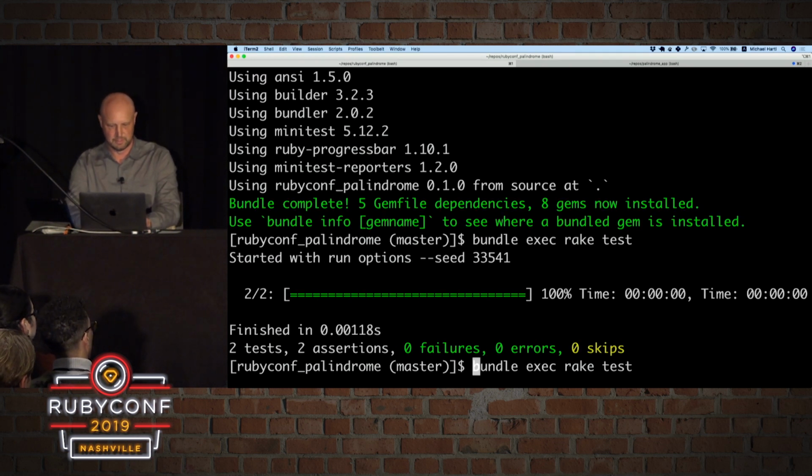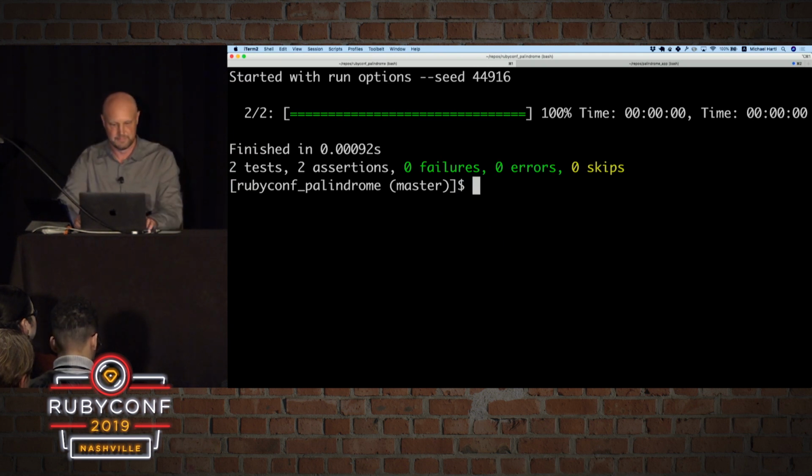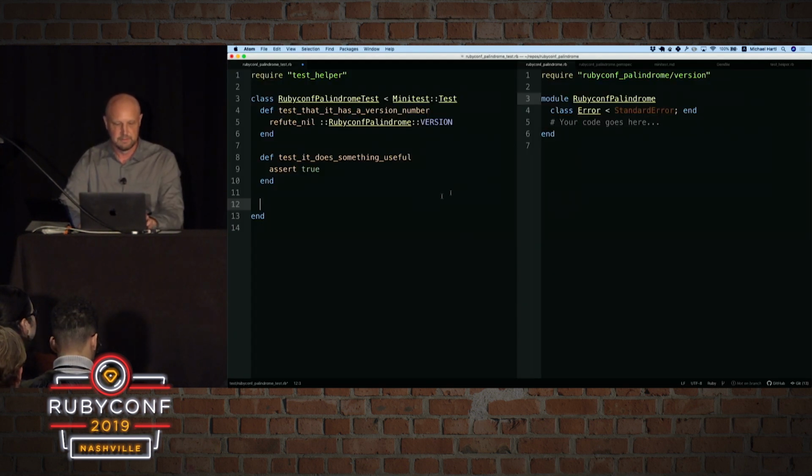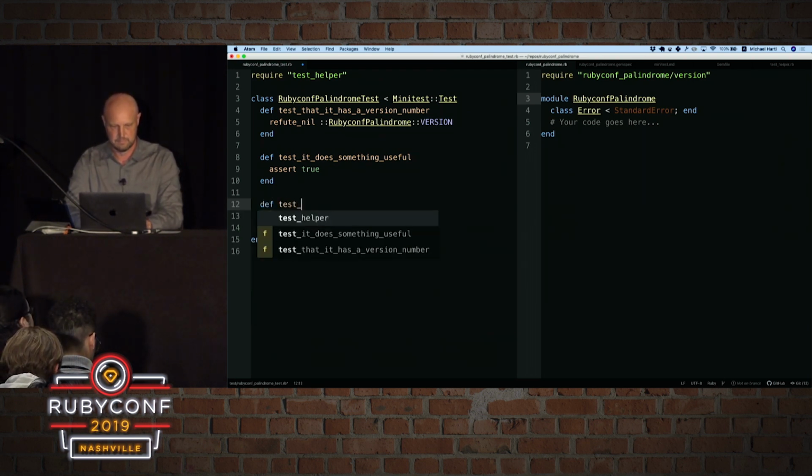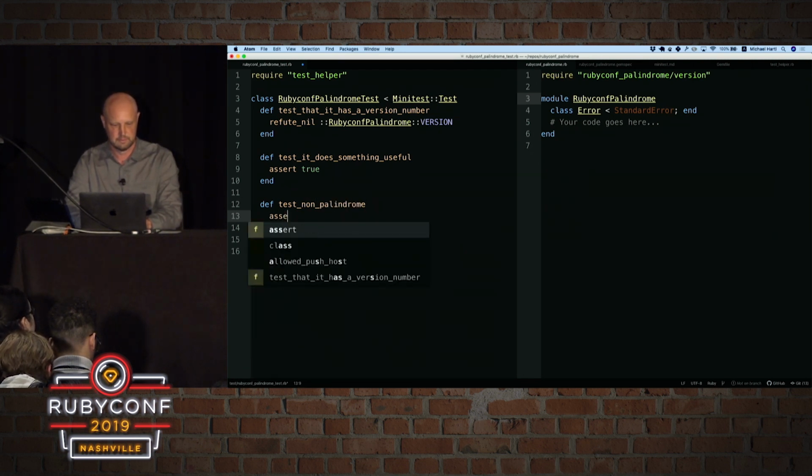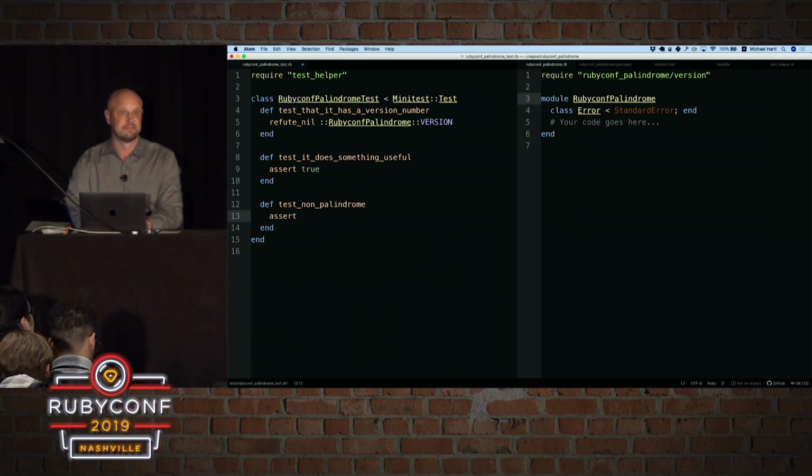All right, and I'm going to clear it before running the test so we can see it at the top there. There we go. So now we're green. And now we're going to write our first test. We're going to write a test for a non-palindrome. And so we're going to assert that something is not a palindrome.